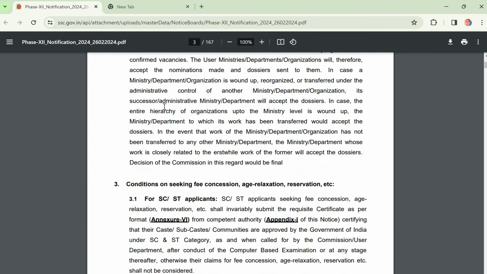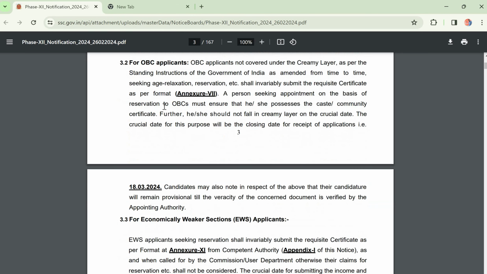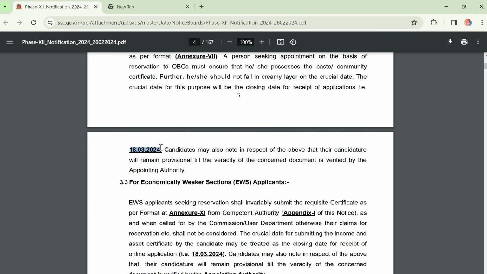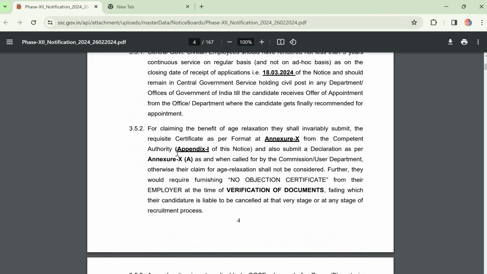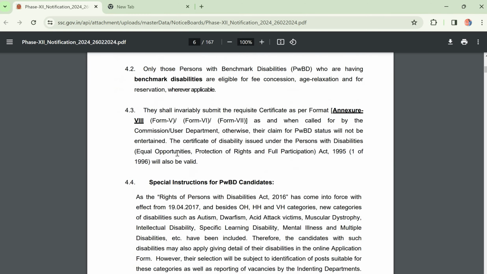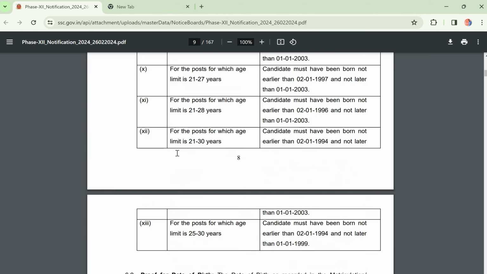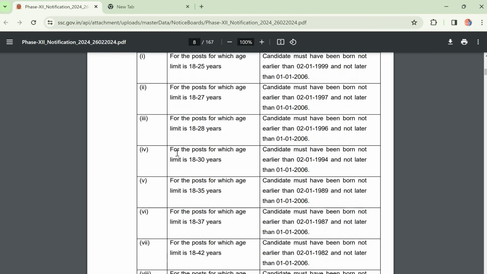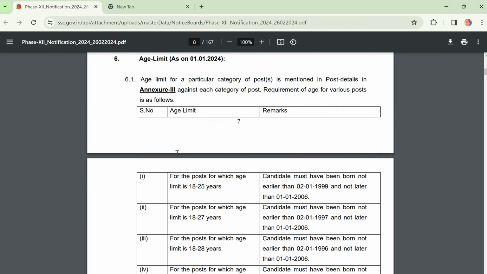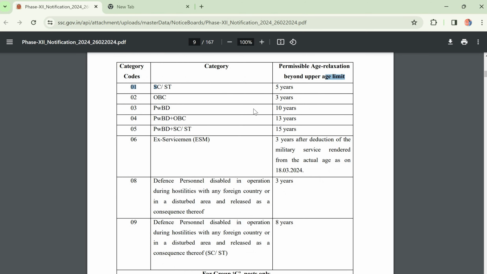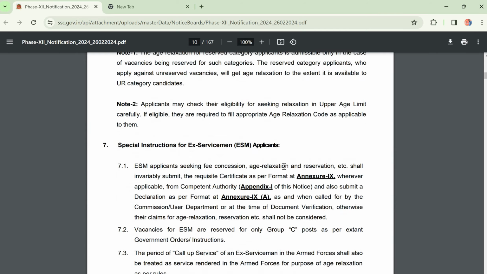Here you can see there is an age relaxation for OBC posts, and they are asking for a caste certificate in the prescribed format. The caste certificate date is given as 18/03/2024. The age limit is different for different posts, which we can see in the particular post. There is an age relaxation for SC/ST, OBC and PWD candidates, that you just keep in mind.